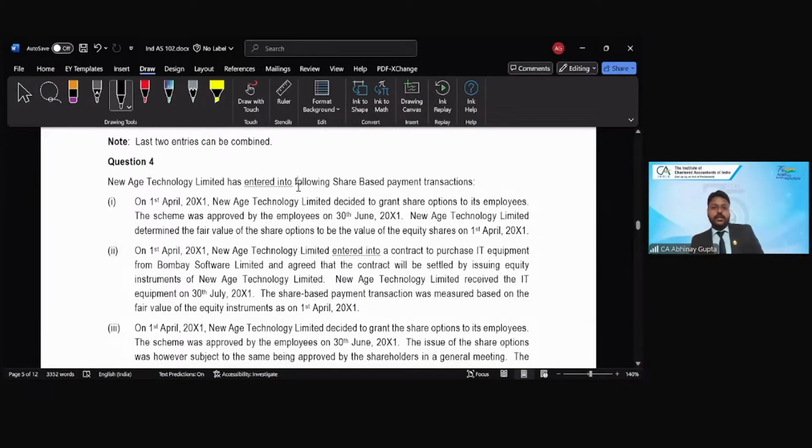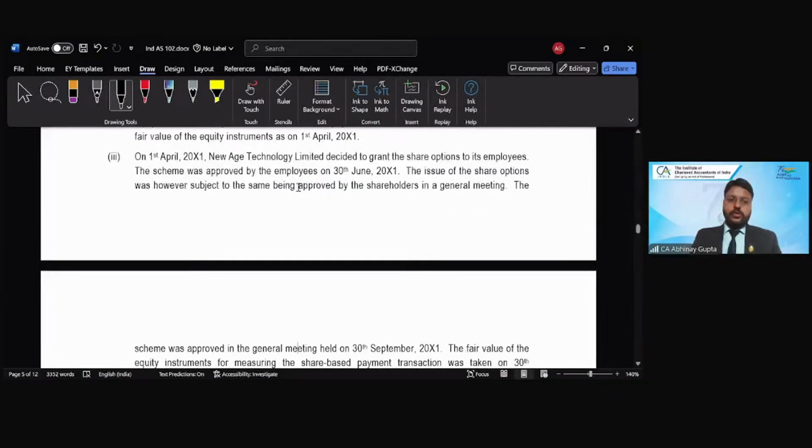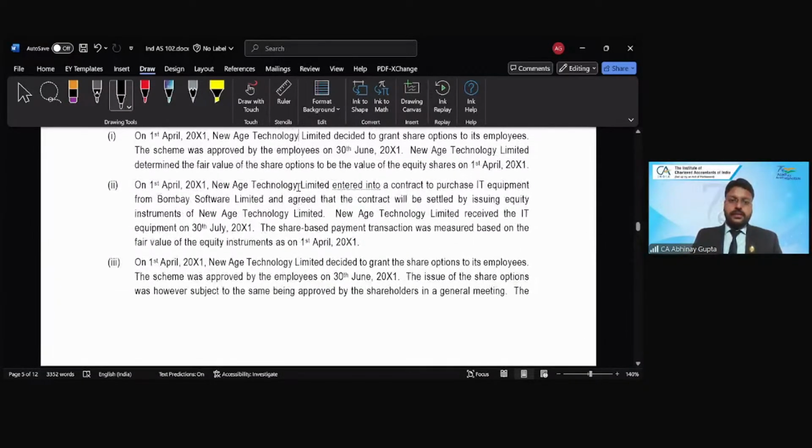New Age Technology Limited has entered into the following share-based payment arrangement. On 1st of April 2001, New Age Technology Limited decided to grant share options to its employees. The scheme was approved by the employees on 30th June 2001. New Age Technology determined the fair value of the share options to be the fair value of the equity shares on 1st of April 2001, right?